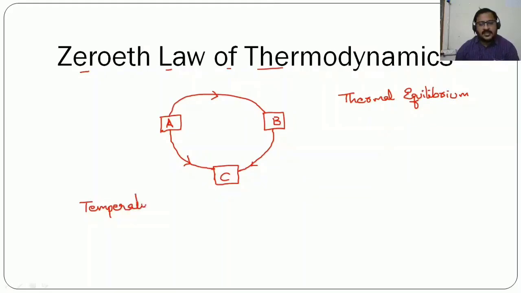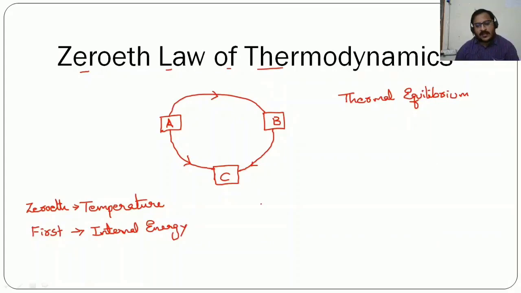See, from each law of thermodynamics, we will get a particular concept. So when it comes to zeroth law, it is the concept of temperature. From the first law of thermodynamics, we derive the concept of internal energy. From the second law of thermodynamics, we derive the concept of entropy.